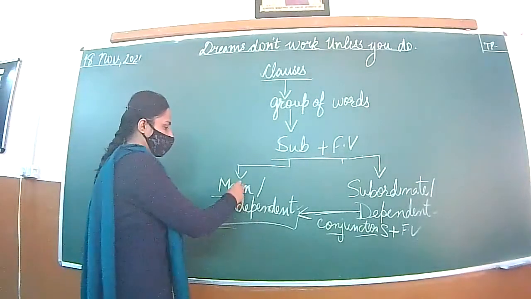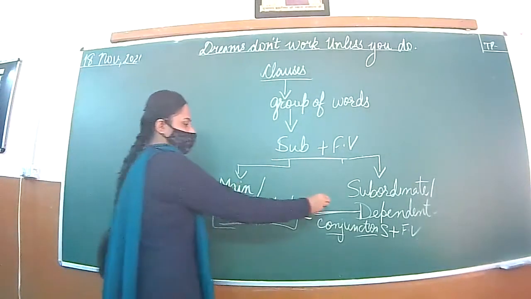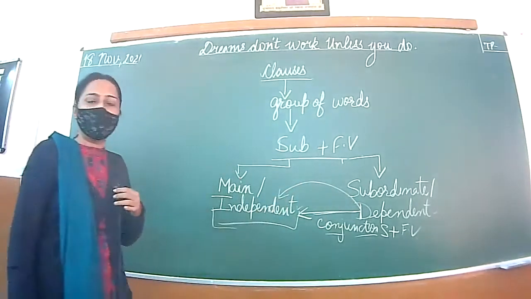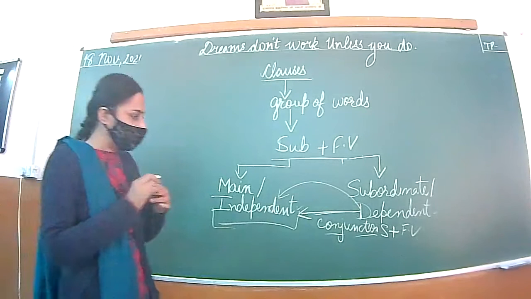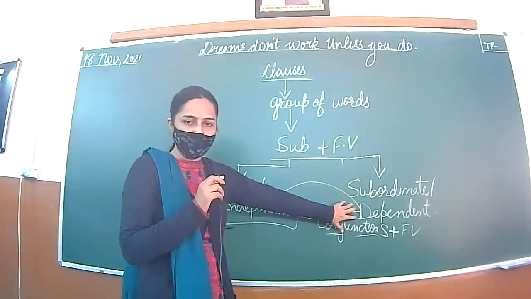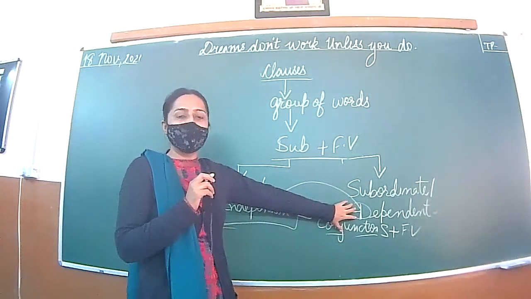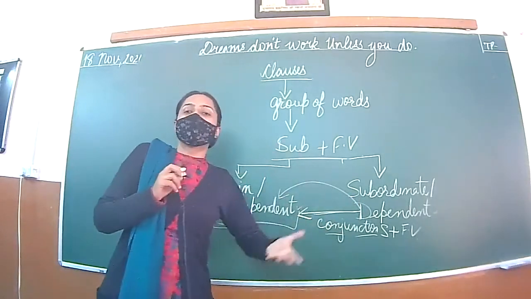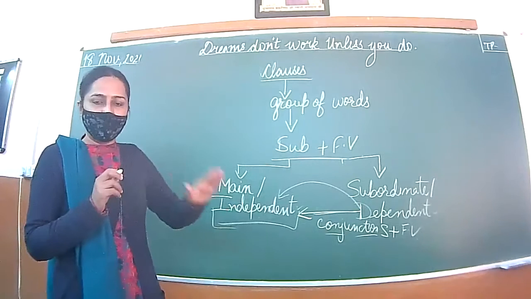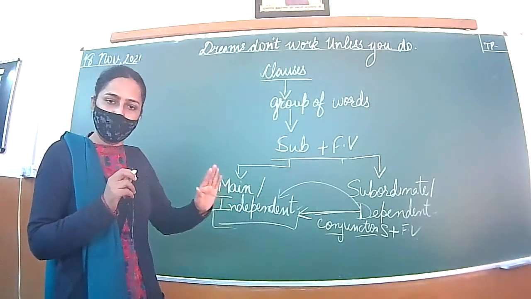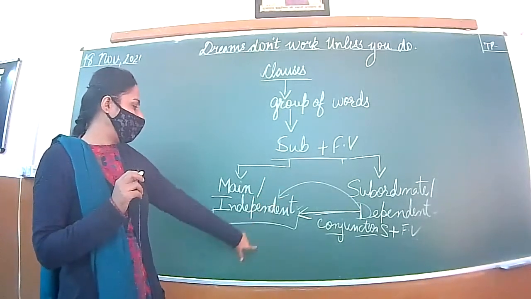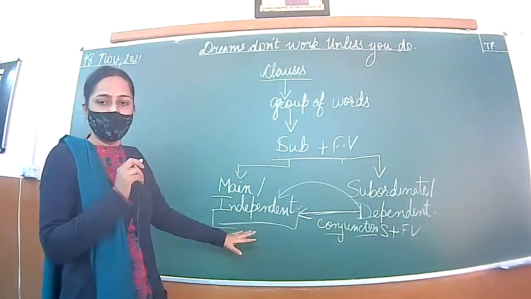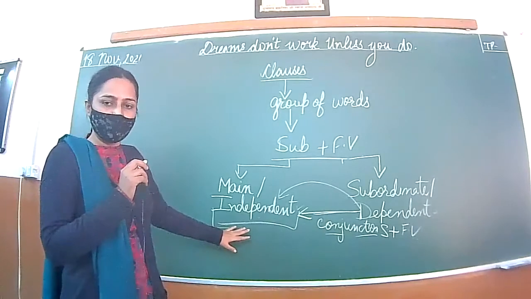So the dependent clause is dependent on the independent clause to complete the meaning. Otherwise, it will convey a meaning, but the meaning will be incomplete. We need one more complete clause to convey the complete meaning. Got it? Subordinate and then main clause. Main clause is also called principal clause. Is it okay? Clear?